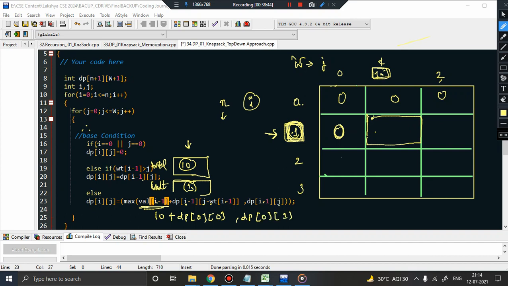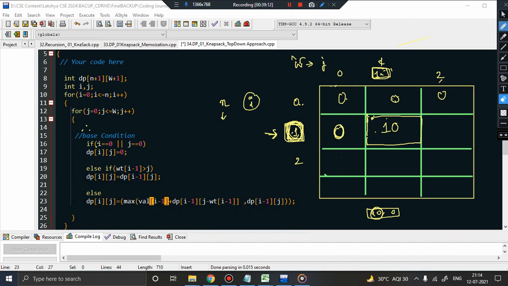So what is the value of this? 0 comma 0 is 0 only. So 10 plus 0 will be 10 only, comma dp 0 comma 1. What is the maximum value? 0 comma 1, the value is 0. Value stored in the table is 0, right? You can directly fetch. So among this you need to find out the maximum value. So maximum is how much? 10. That maximum value will be stored in dp i j, which is nothing but this cell. So the answer will be 10. 10 is stored in this particular cell. So I hope you got the idea how it actually worked. Anyways, I'll be completing the table, don't worry about it if you didn't understand right now.